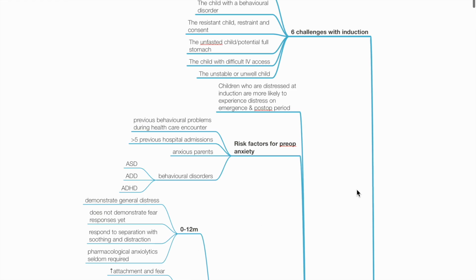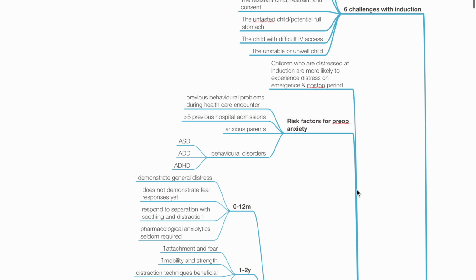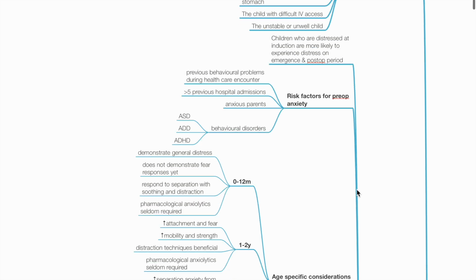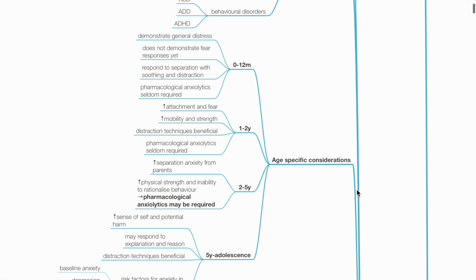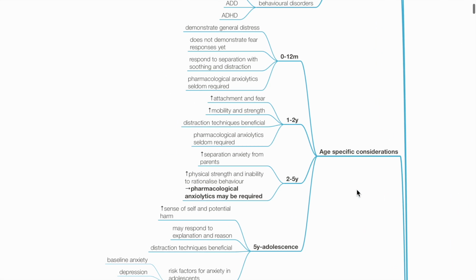The anxious child. Children who are distressed at induction are more likely to experience distress on emergence and post-op period. Risk factors for pre-op anxiety include previous behavioral problems due to healthcare encounter, more than 5 previous hospital admissions, anxious parents, and behavioral disorders such as autism, ADD, and ADHD. Age-specific considerations. For those 0 to 12 months old, they demonstrate general distress. They do not demonstrate fear responses yet. They respond to separation with soothing and distraction. Pharmacological anxiolytics are seldom required.